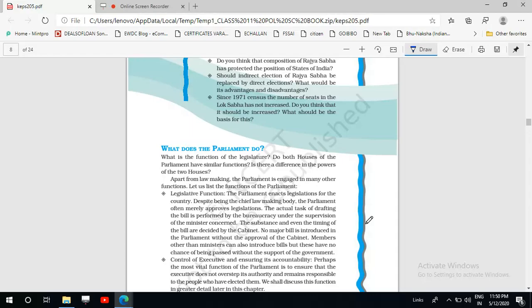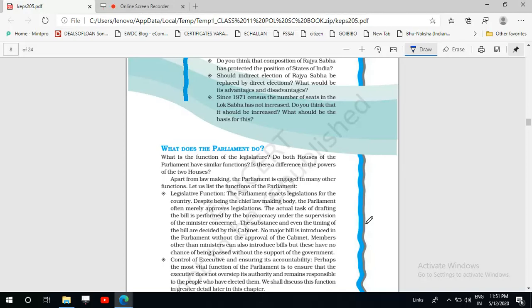So if someone wants to pass a bill without the support of the Prime Minister and ministers, it means he does not have the support of the majority of the members of the Lok Sabha. So in that case, that bill will not be passed from the Lok Sabha.